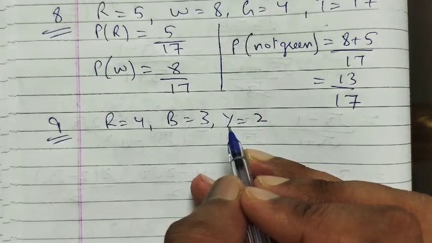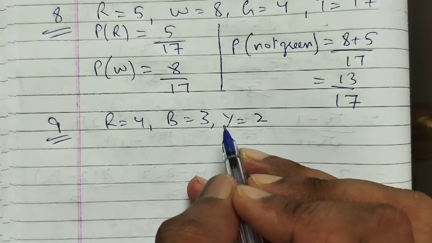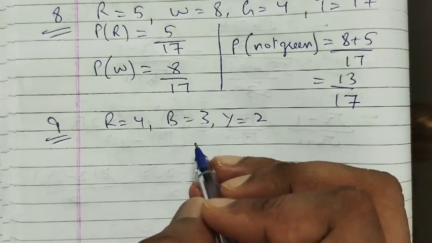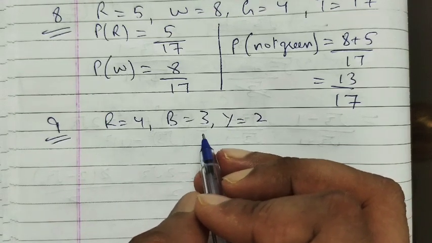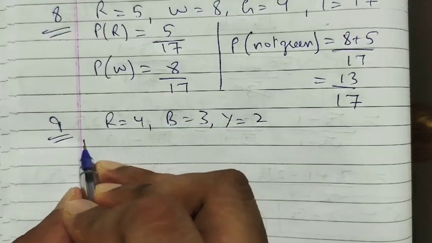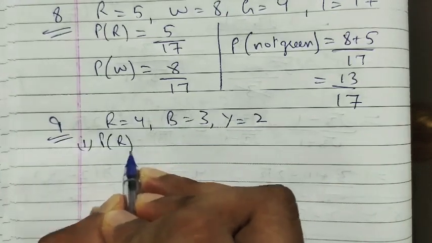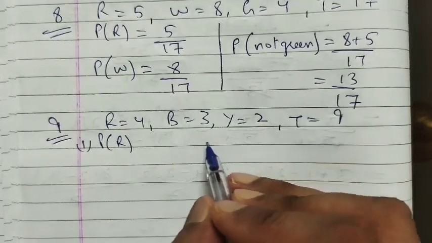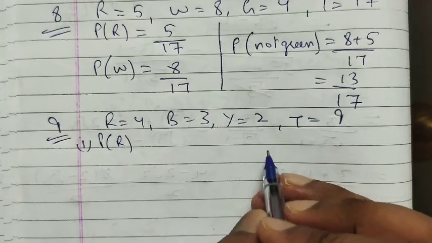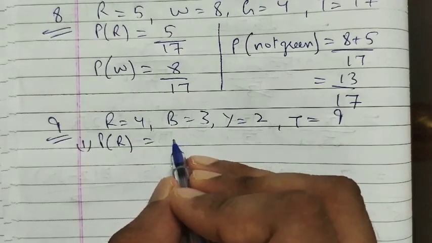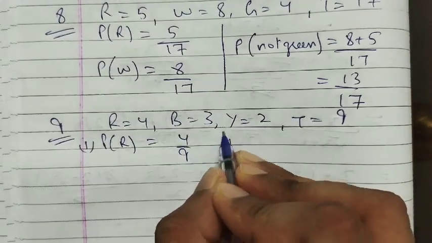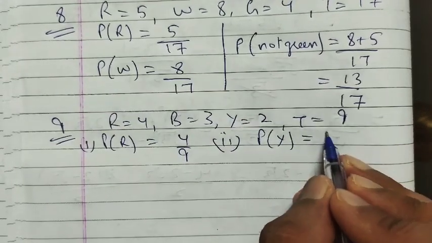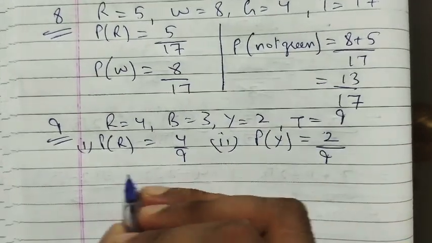The discs are similar in shape and size. A disc is drawn at random from the bag. Calculate the probability that it will be red, yellow, and so on. First, probability of red. So total we have 9 discs: 4, 3, 2, that is 9. So probability of red will be 4 upon 9. Second, probability of yellow: 2 upon 9.